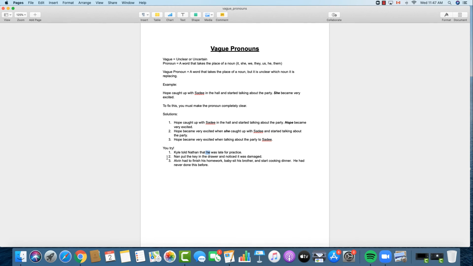Number 2, Nan put the key in the drawer and noticed it was damaged. So what was damaged? The key or the drawer? In this case, the information we're given doesn't actually specify which one it is, so we have a vague pronoun. You're going to have to go and fix this sentence so that it actually corrects the pronoun error usage.